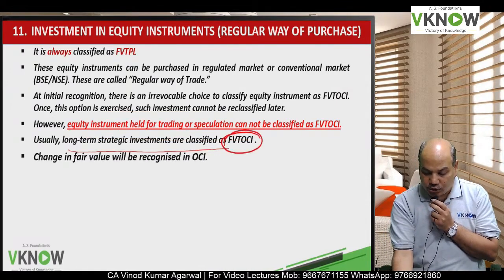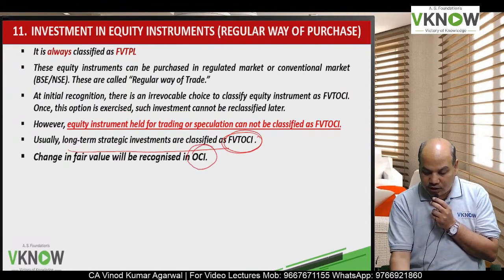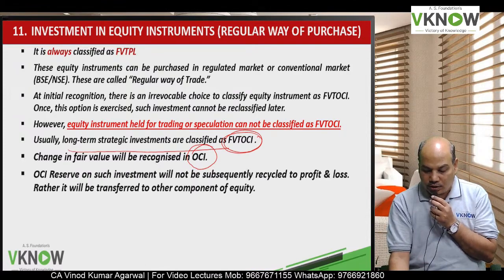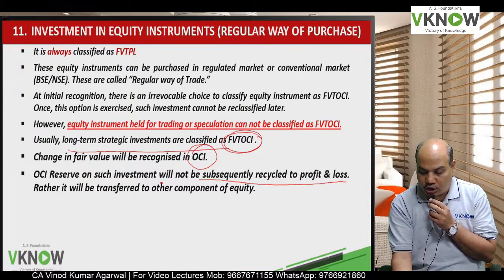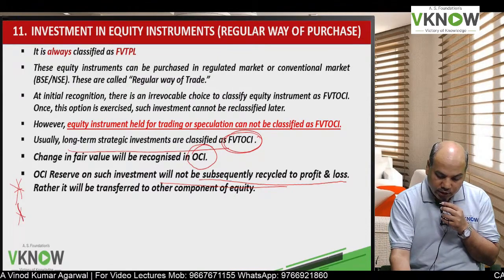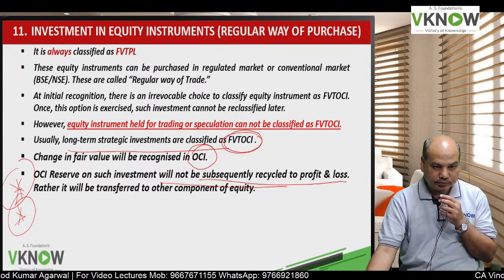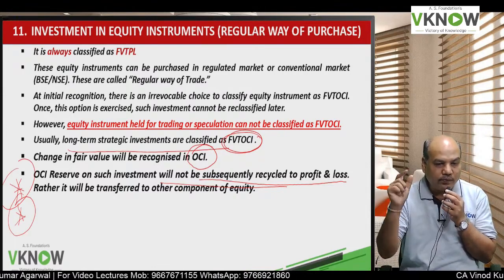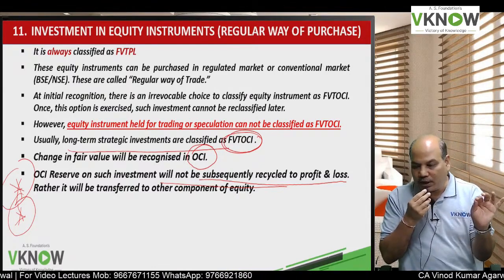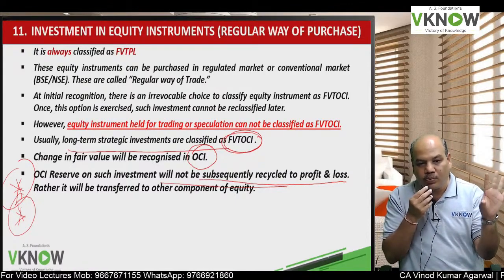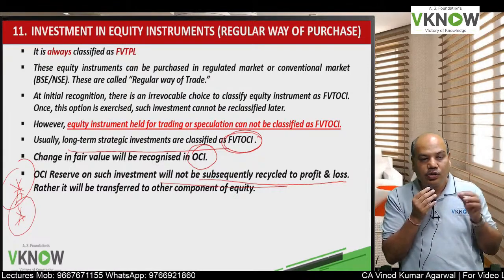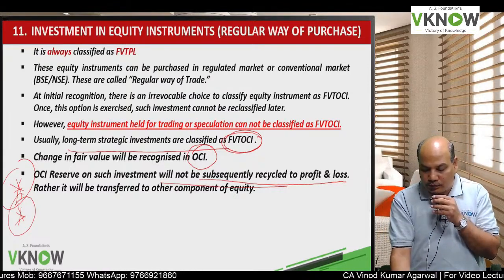If it is FVT OCI, the change in fair value is also recognized in OCI and subsequently it is not recycled. Very important, if the equity instrument is classified as FVT OCI, subsequently the balance in OCI will not be recycled to P&L account, but it can be transferred to any other component of equity.